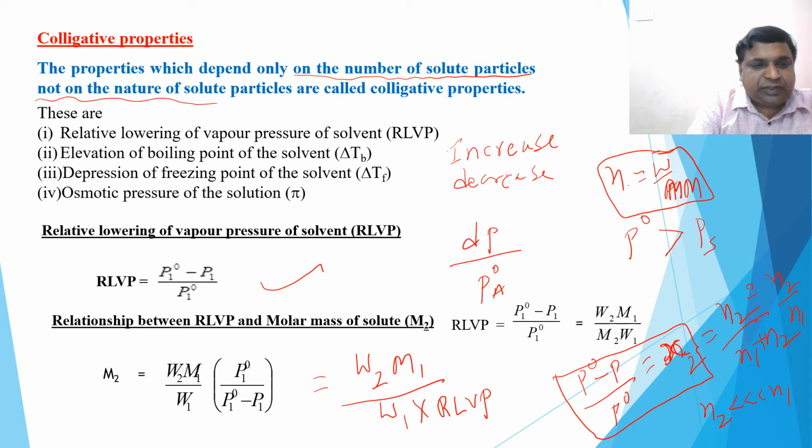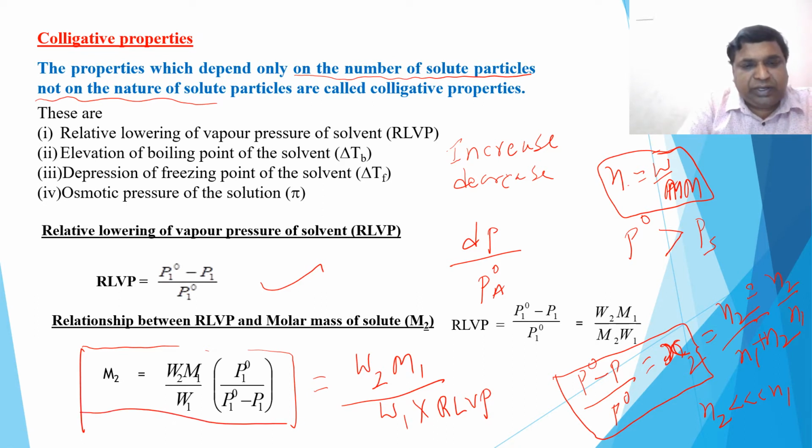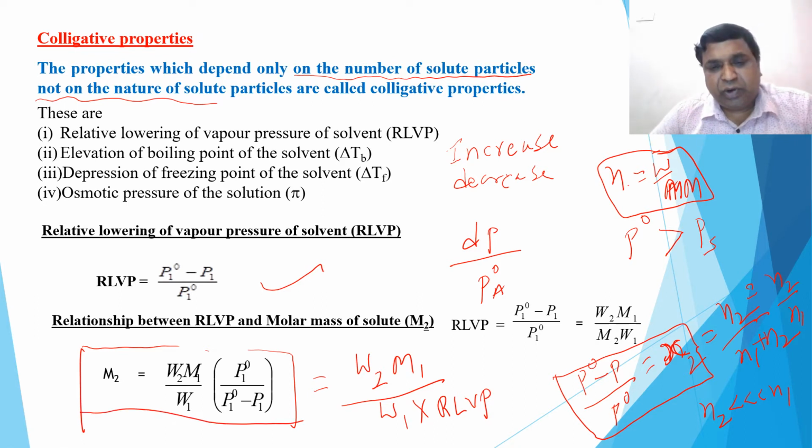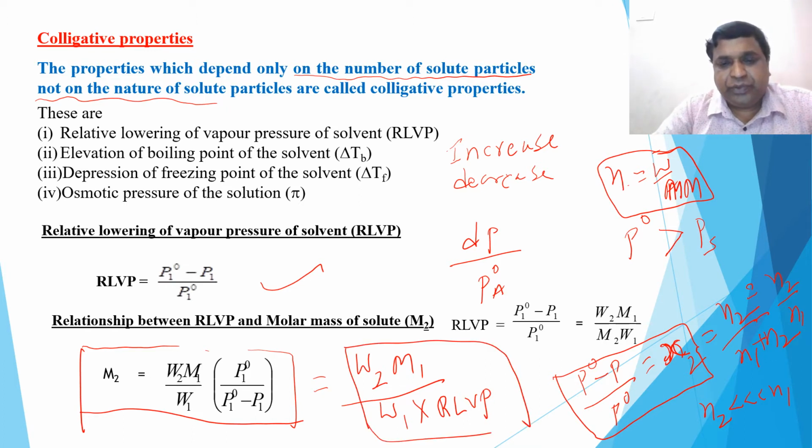So all of you, learn this formula by heart. M2 is equal to W2 by W1 into M1, divided by RLVP. I think this is the easy one you can remember. Based on that you can rewrite the formula. So that's about RLVP, what it is and how to determine the molecular mass using RLVP. I am taking only the most important points about the colligative properties. So the first one is over.